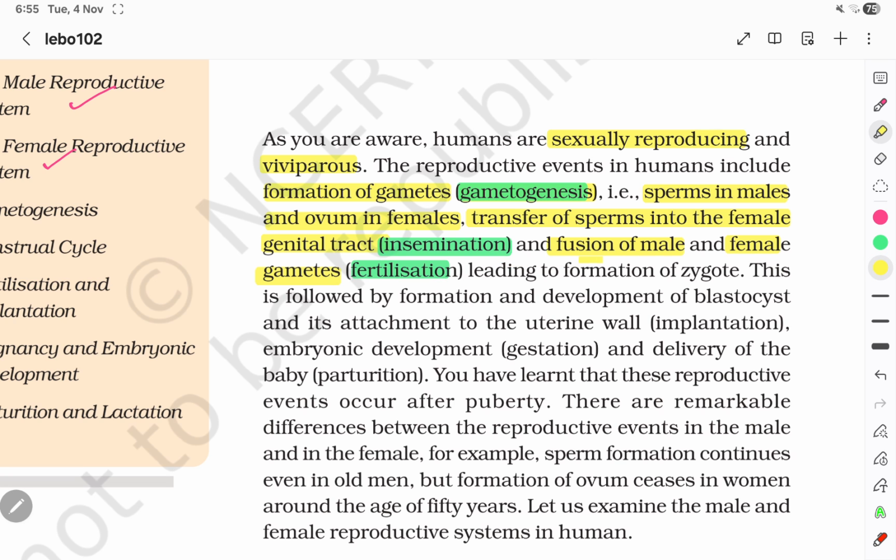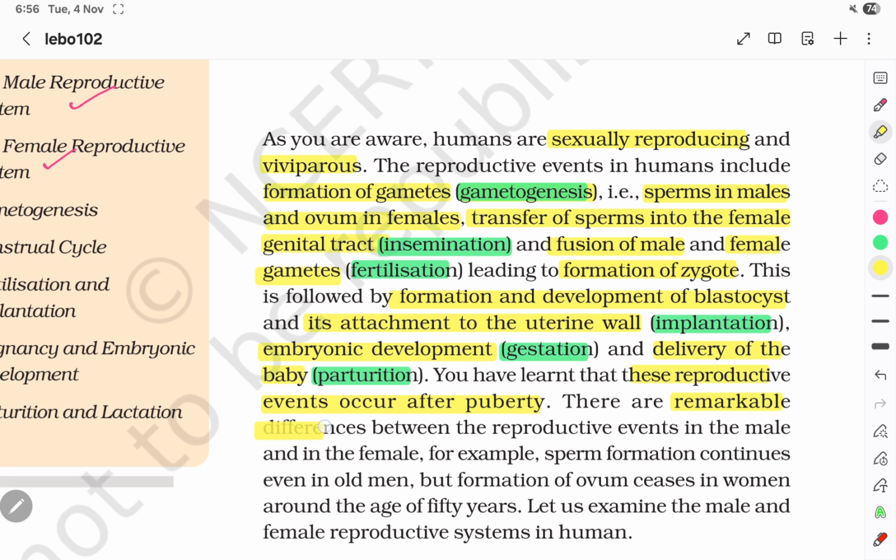Then after there is the formation of the zygote. This is followed by the formation and the development of the blastocyst and its attachment to the uterine wall called implantation. Then after there is the embryonic development called gestation. Then there is the delivery of the baby, that is called parturition. So these reproductive events occur after puberty.